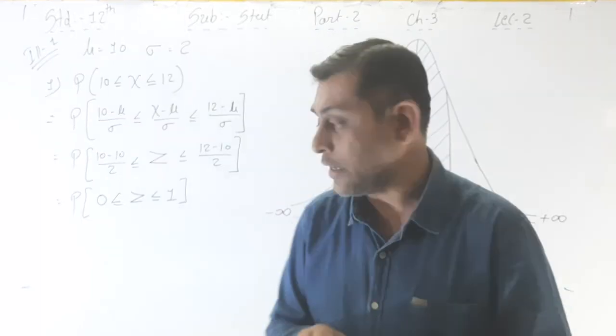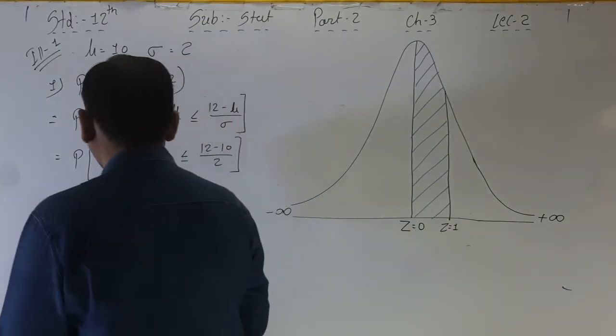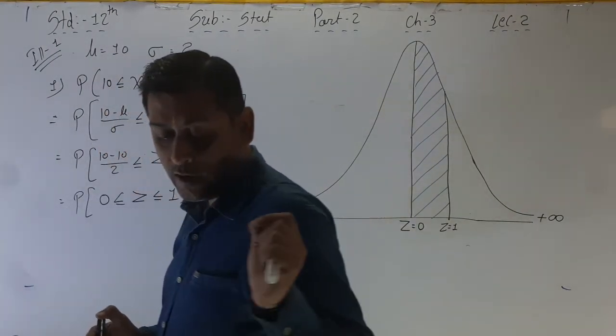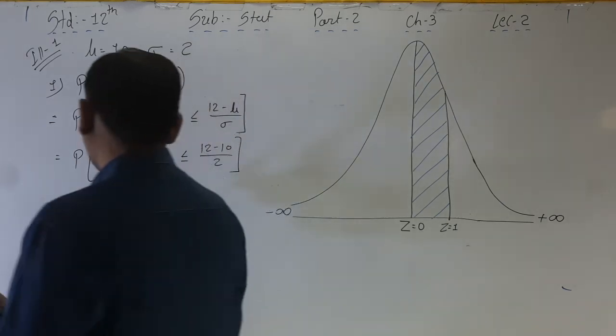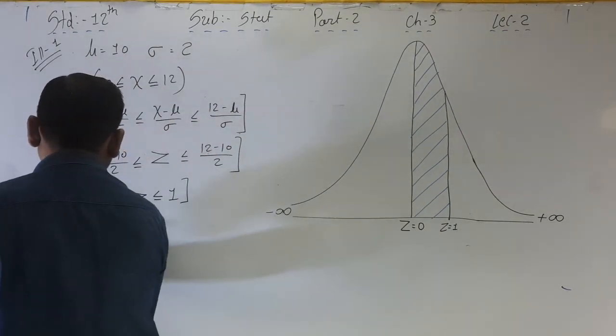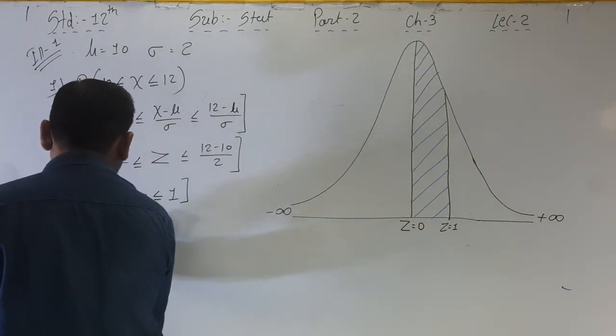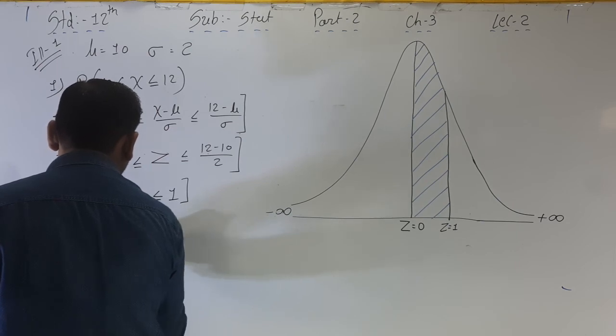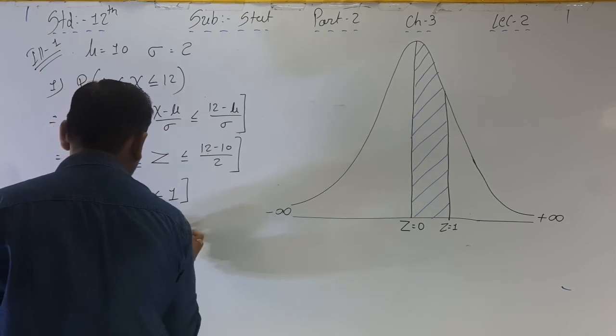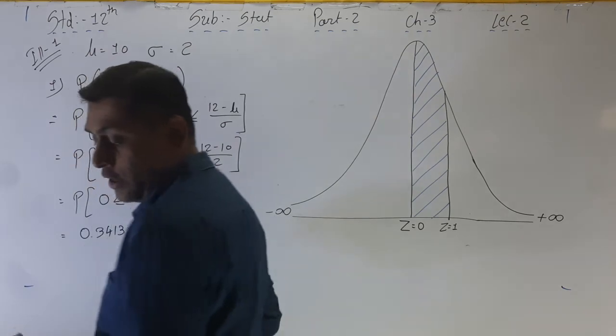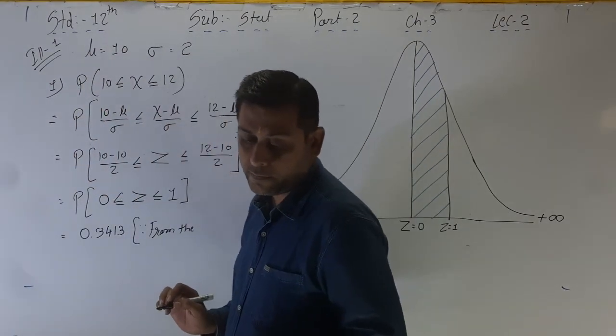Find out? Yes. Okay. So now on the basis of that, you have to write down one line for that, or you can say directly the answer is 0.3413, and you have to write down from the table, from the standard normal variable table.